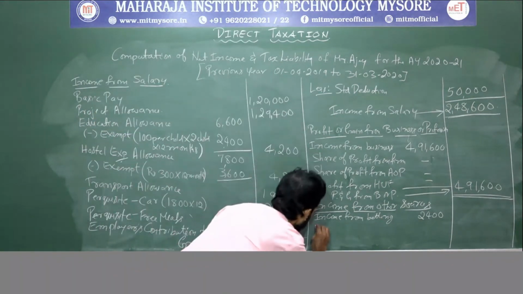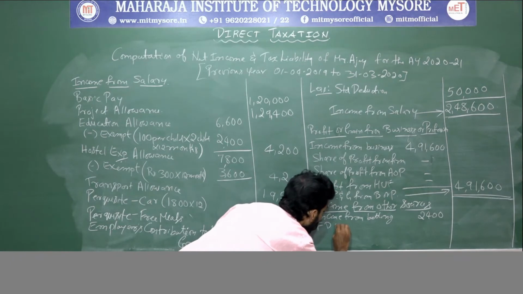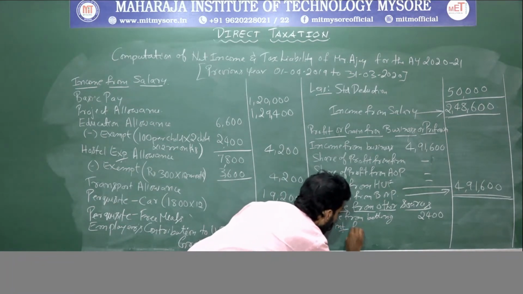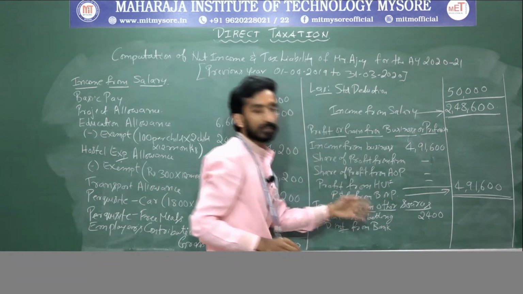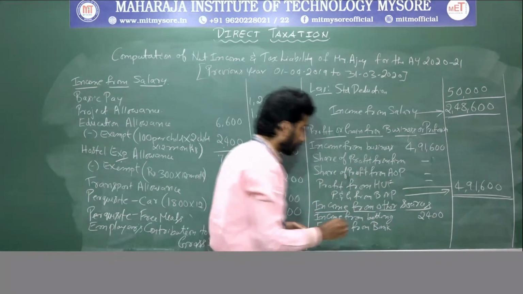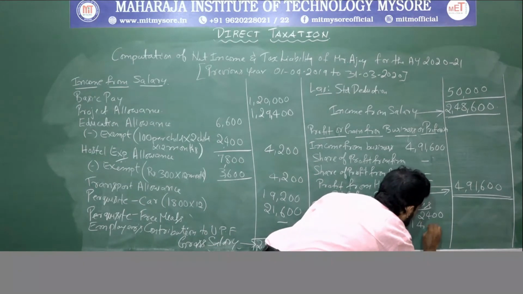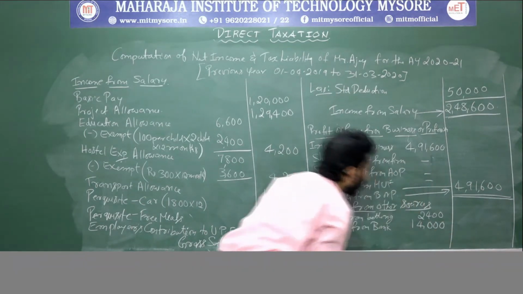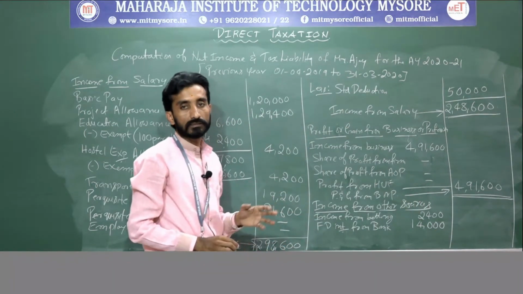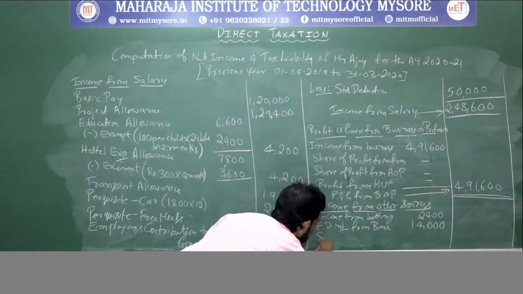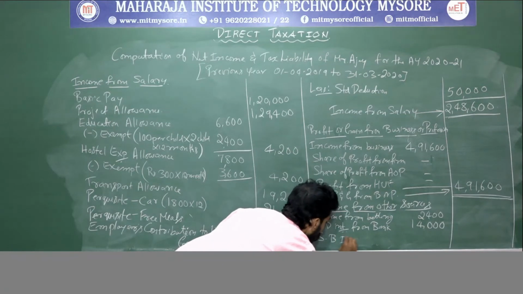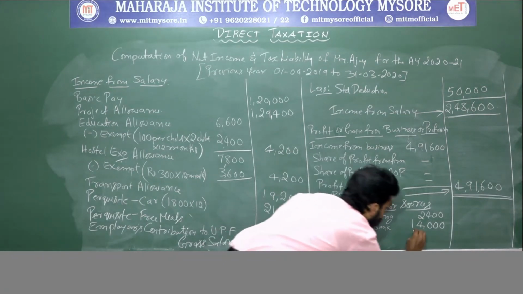FD interest from bank. So how much he has received? 14,000. Right? Next is savings bank interest, also he has received 48,000. Savings bank interest 48,000.